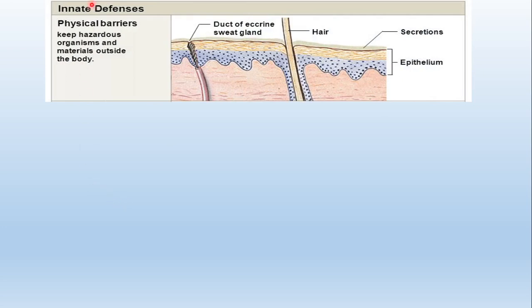Now coming back again to innate defenses. Here I have already mentioned physical barriers which will keep organisms away, like our skin and the sweat glands. The secretions of the skin will also prevent entry. The epithelial layer also prevents it.